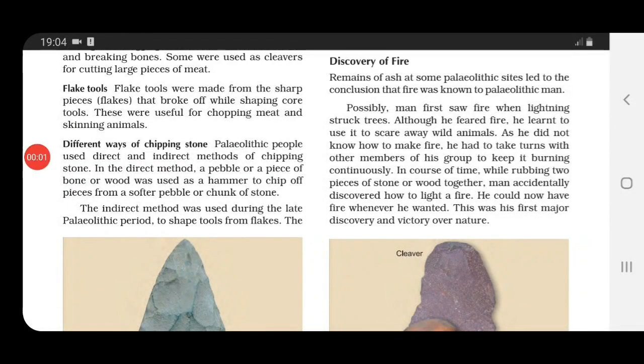And then slowly man also learnt various uses of fire, different uses of fire. One we discussed in this paragraph, that it was used for scaring away the wild animals. Then fire was also used for keeping them warm. Then to light up dark caves. They used to live in dark caves, so to light up that area they used fire. And even to roast meat it was used.